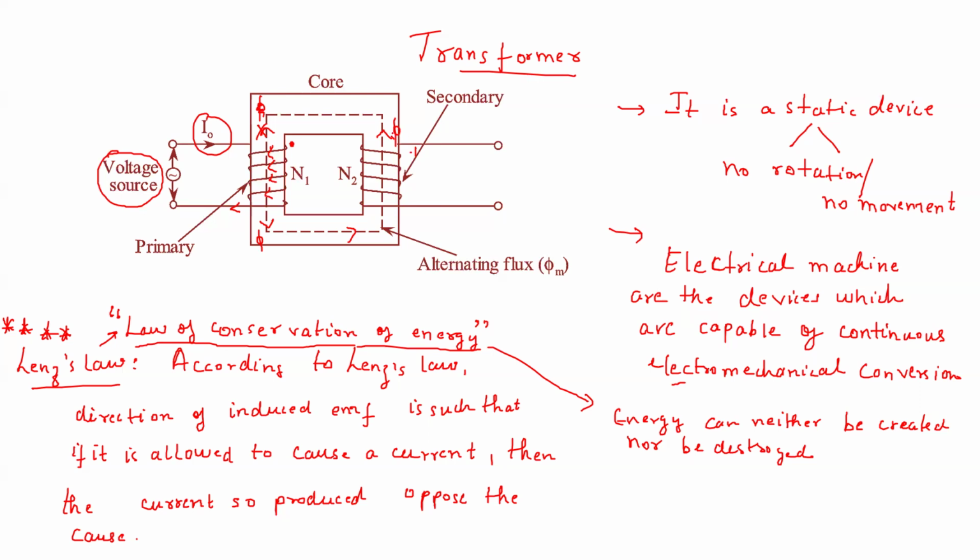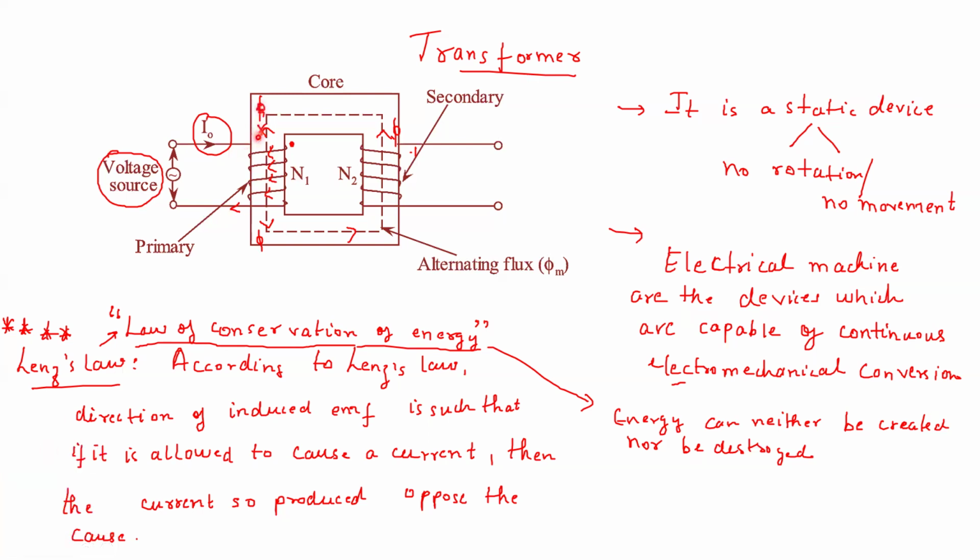So the current should oppose the cause. So whatever current will flow in the secondary winding due to the EMF induced, it should oppose this flux. So if suppose this flux is upwards for the secondary winding due to the primary winding.